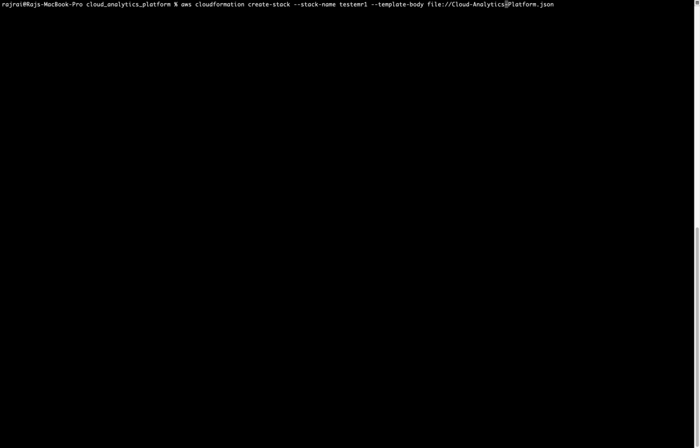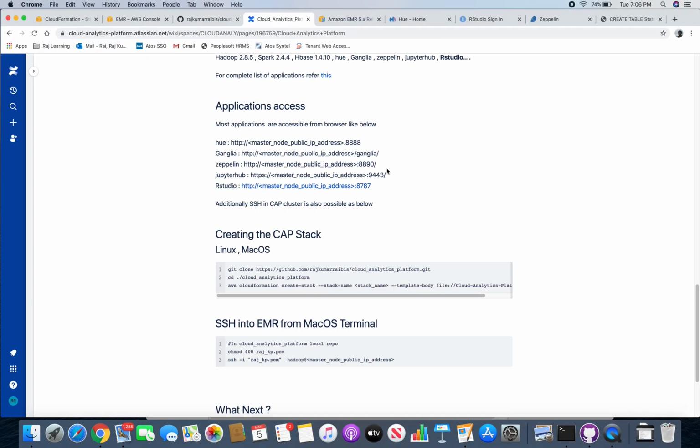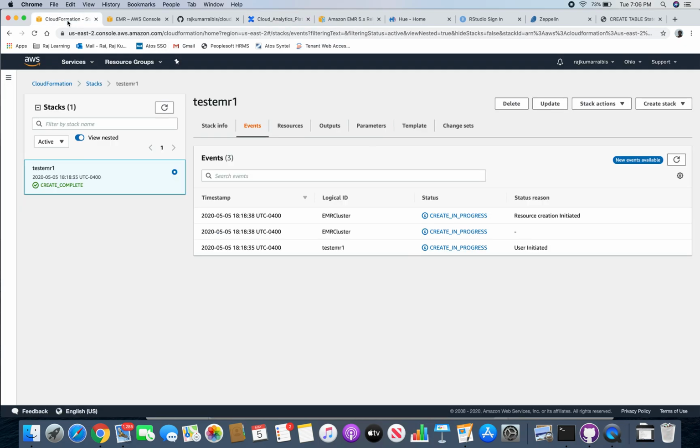Right now the product is encapsulated through AWS CloudFormation. So this is a simple command through which you will create a cluster. This is the stack name that I am giving, test EMR2, and that's it. If we go to CloudFormation now, you will see that nothing can be simpler than this.